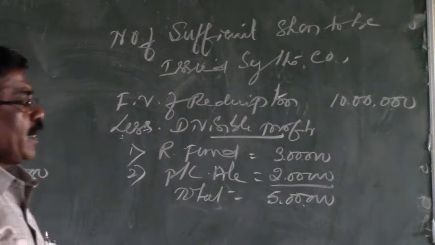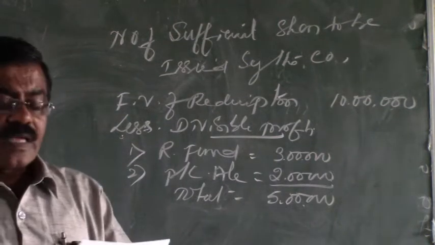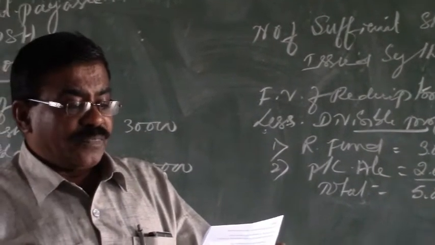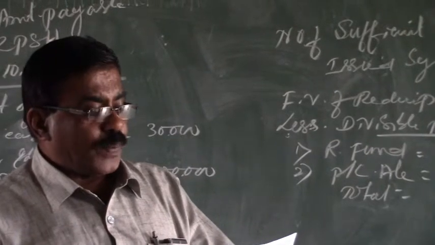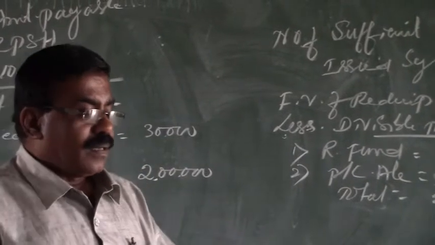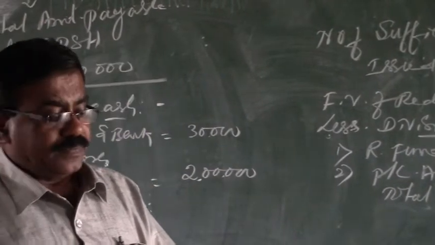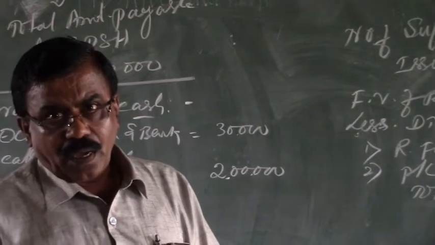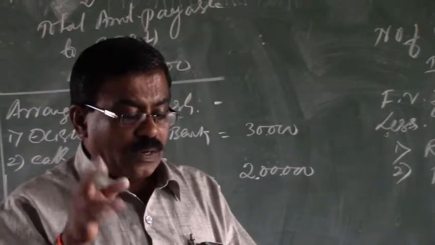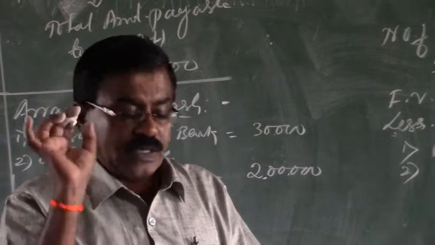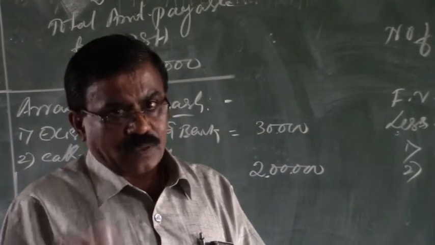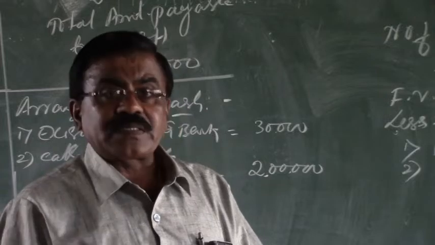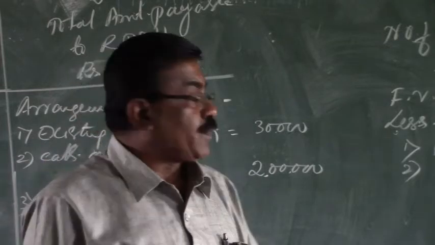Again, in the additional information they have stated that investments worth rupees 3,50,000 were sold at a loss of rupees 50,000. Observing the balance sheet, the investments are worth rupees 7 lakhs. Out of 7 lakhs, the company is going to sell only 50% of those investments, that is 3,50,000. But the 3,50,000 worth of investments are sold at a loss of rupees 50,000.